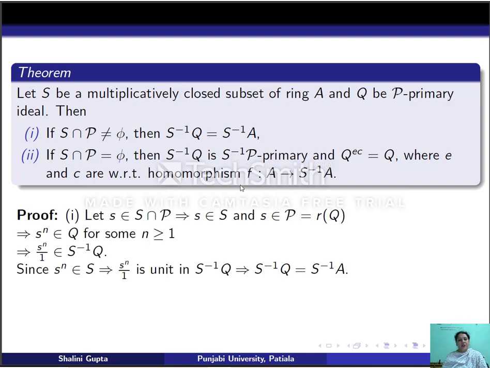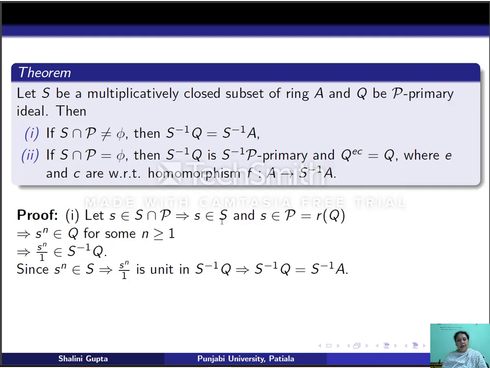So let us prove the first part. Suppose that S intersection P is non-empty. So we take an element s in the intersection. Now s belongs to S and s belongs to P. Now Q is given to be P-primary, so P is radical Q. So this means Q contains some positive power of s. Let s^n belong to Q.